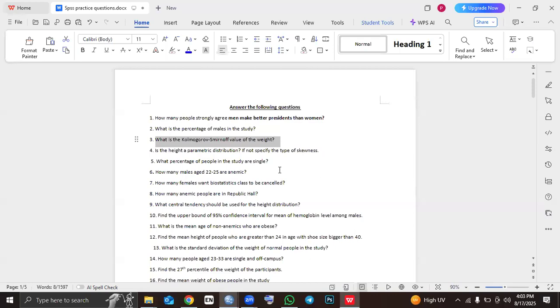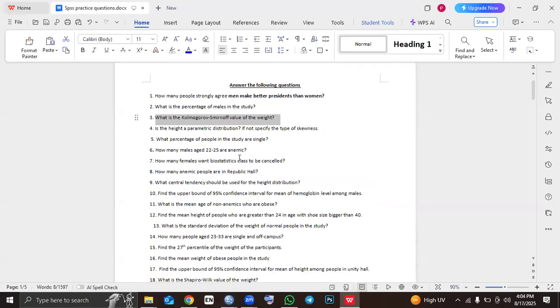So on to the next question. Somebody is asking, can you please go over the Kolmogorov value again? Okay. So somebody is saying we should go over the Kolmogorov value of weight again.